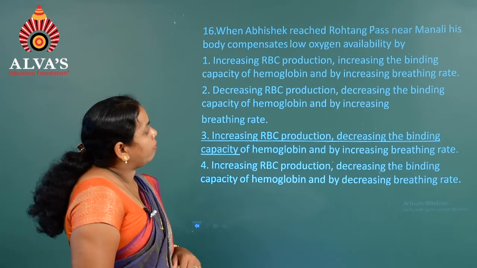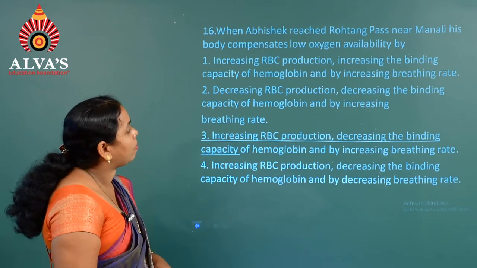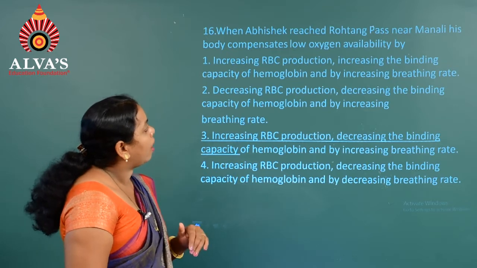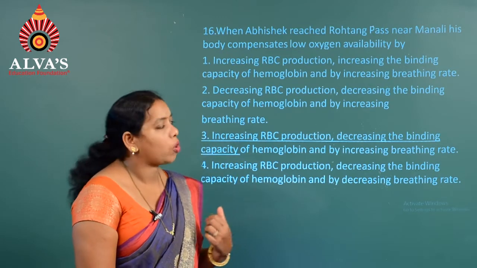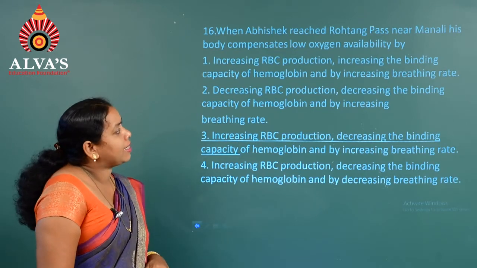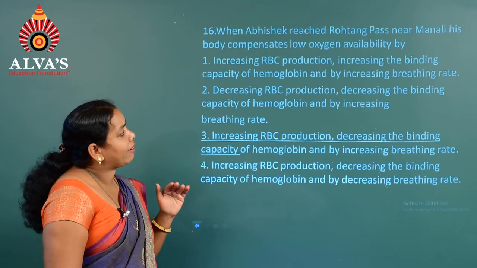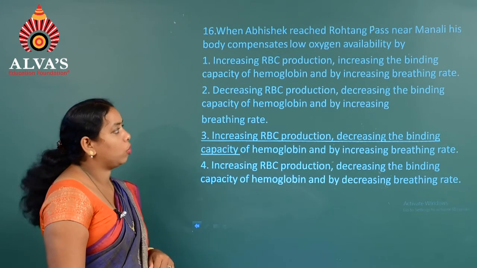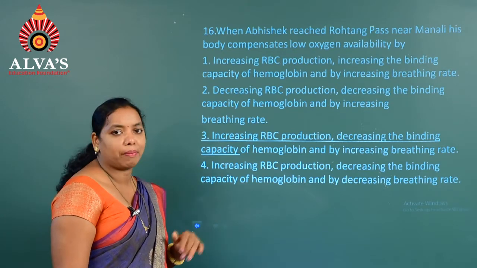When Abhishek reached Rohtang Pass near Manali, his body compensates low oxygen availability by. So, the first one, increasing RBC production, increasing the binding capacity of hemoglobin, and increasing breathing rate.